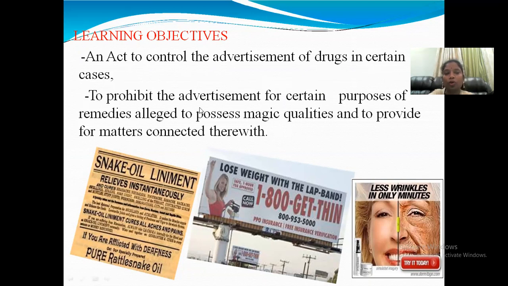Also, to prohibit advertisements for certain remedies alleged to possess magic qualities, and to regulate matters connected therewith. By this Act the student will learn which advertisements are prohibited by the government.